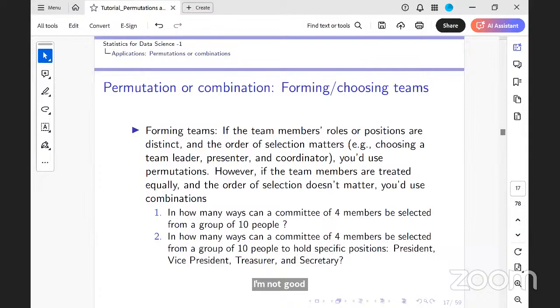So suppose I'm having athletic heats. In the first heat, I just want to choose the top 3 winners, the qualifiers, top 3 people who go to the next round. Does order matter here or not? Order does not matter. Combination. I'm just looking at the top 3. Order is not important. So how would you solve this problem?